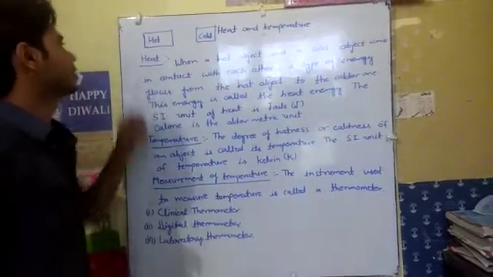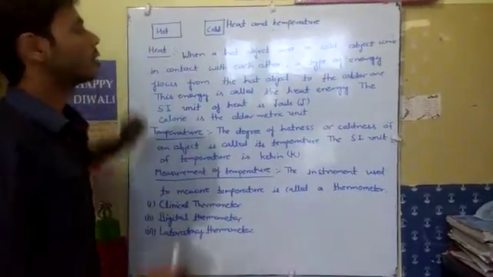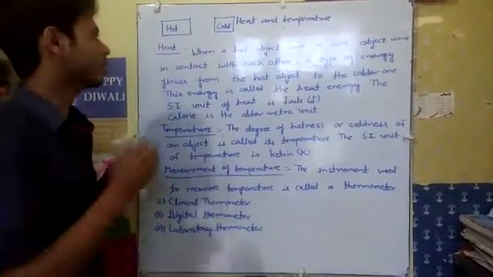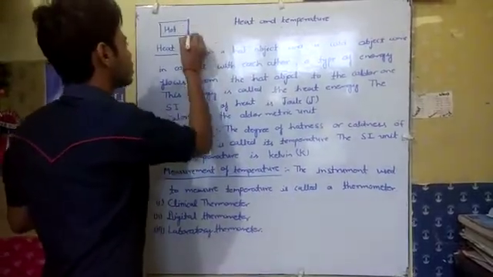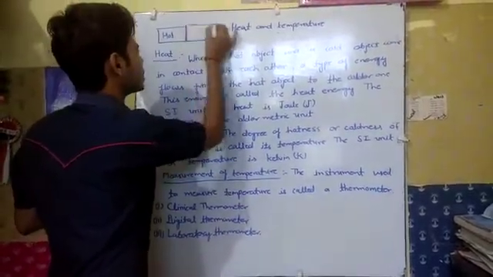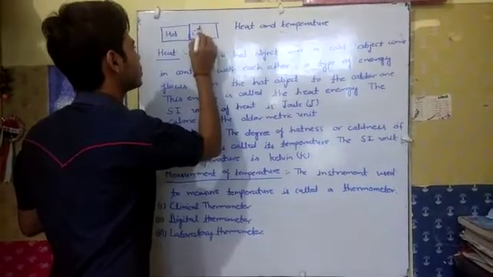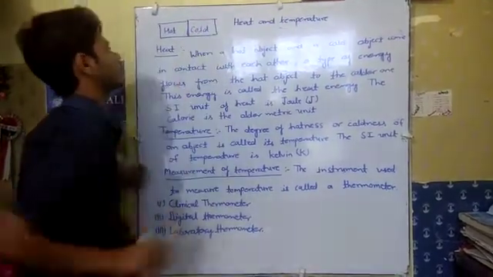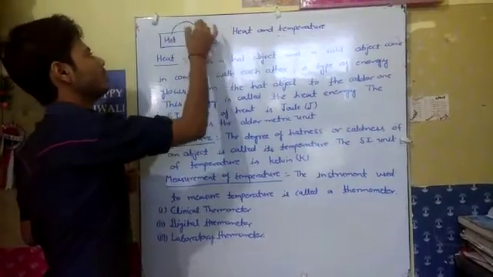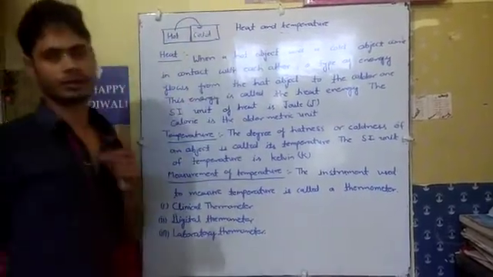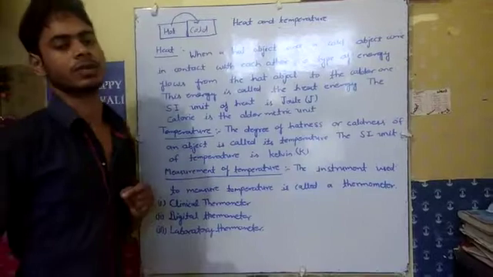When the hot object and cold object come in contact, the energy is transferred from the hot to the cold. This energy is known as heat.